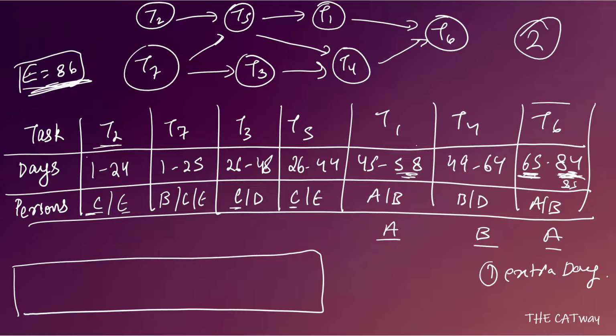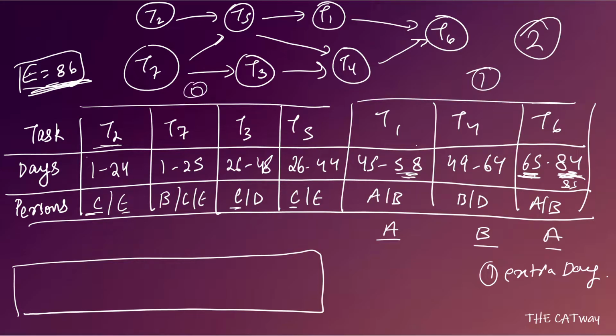Okay, so one extra day is what we got here. Acha, we have to check this case also. So in checking this case, what we have to do is, if we get, see, these three are done, we have one extra day from these three. From these four, if we get zero extra days, that will be our case for minimum number of days. If we get one extra day, we will have two cases for minimum number of days. If we get more than one, that is 2, 3 or anything number of days from these four, then our answer will be 86. So we have to check it. Now let's start our checking.